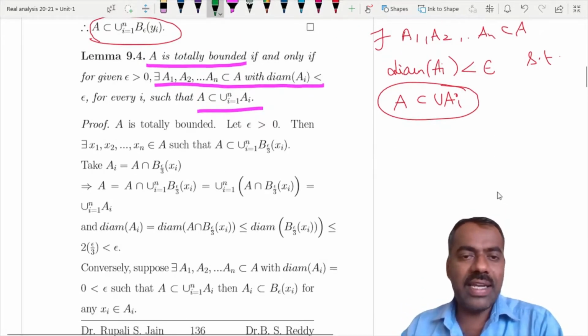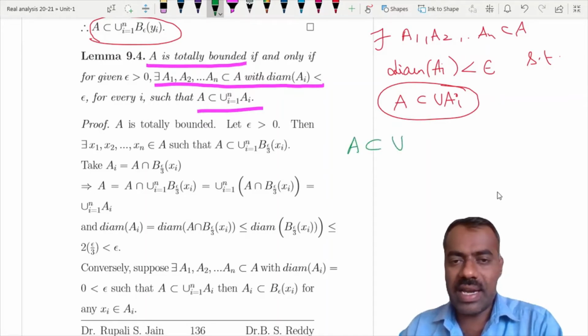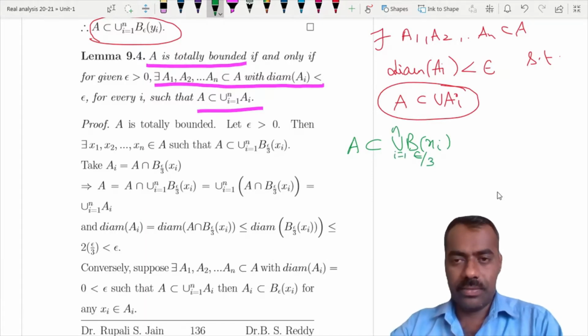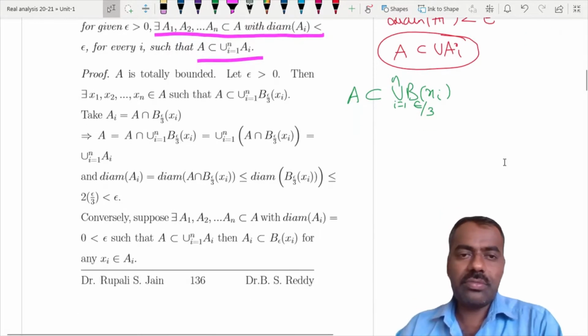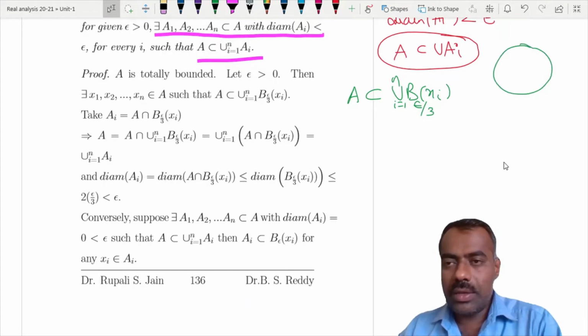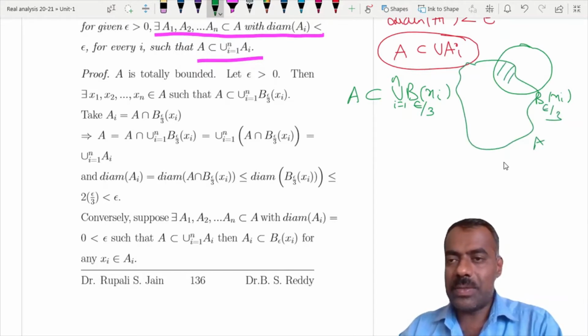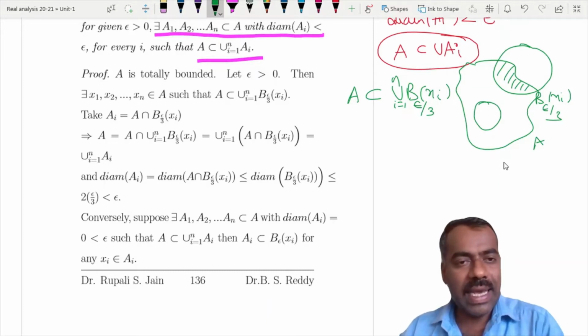By using the fact that A is totally bounded, what we know is that A is contained in the union of balls B(xi, epsilon/3), some radius, here we call it epsilon by 3. So simply take, whatever the ball is, suppose this is your A, then take only this much part as your A1. And if some ball is already inside, then you take its entire thing as Ai.